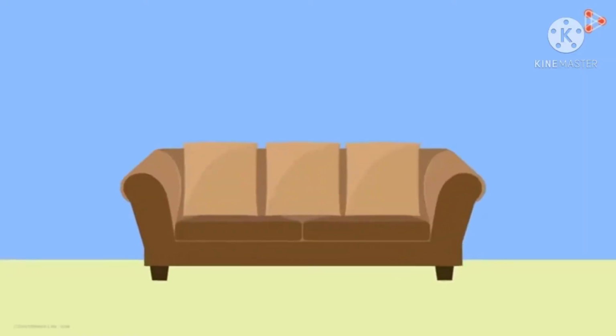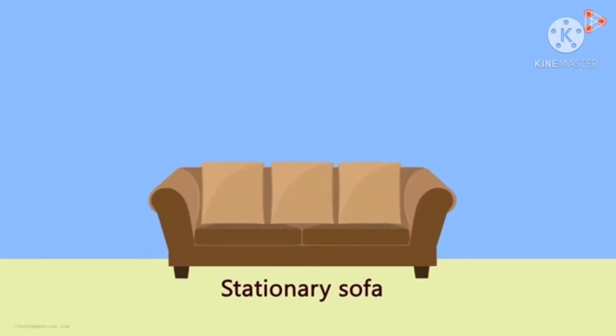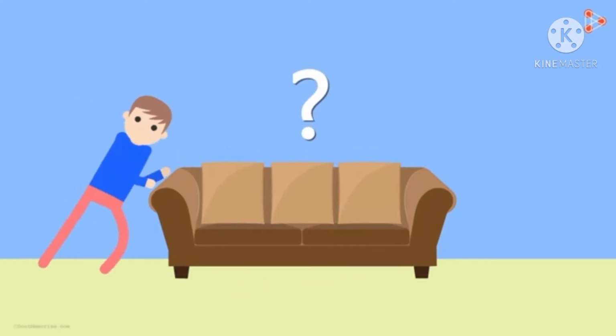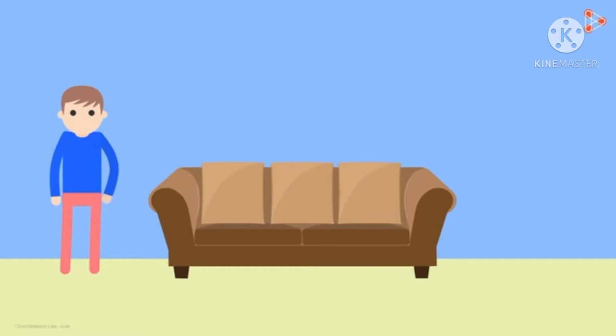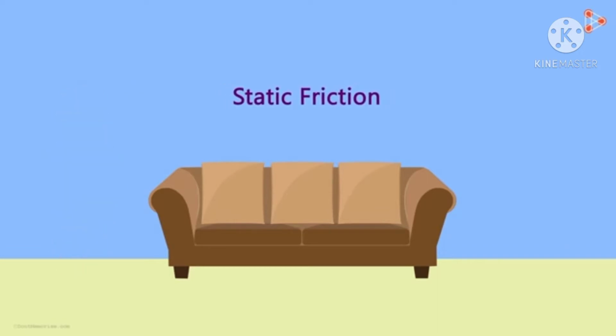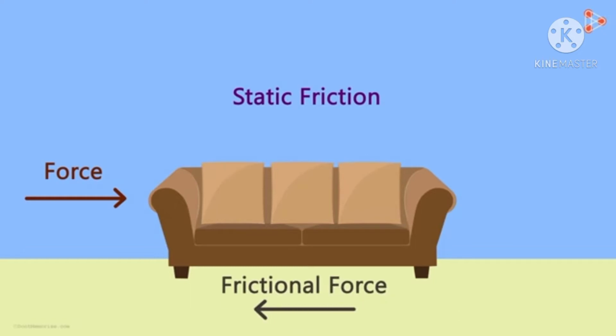So let's begin. Now let us suppose there is a stationary sofa. If we apply force on this sofa, we notice that there will be no movement. So why is this happening? This is because of static friction. In static friction, the frictional force always cancels the applied force because it is always equal and opposite to the direction of the force. One thing more is that this type of friction is also known as self-adjusting friction. And that is the reason why we are unable to move the sofa.